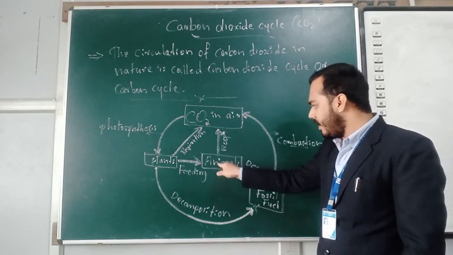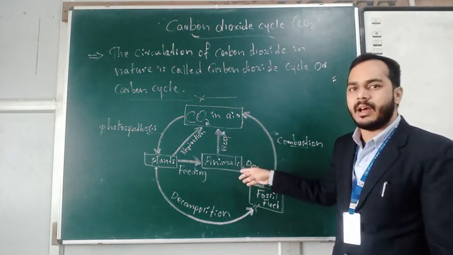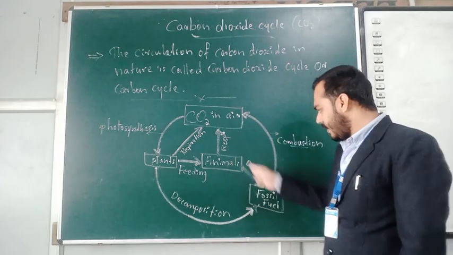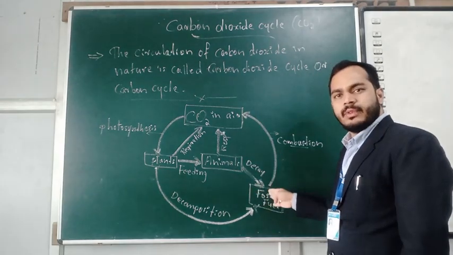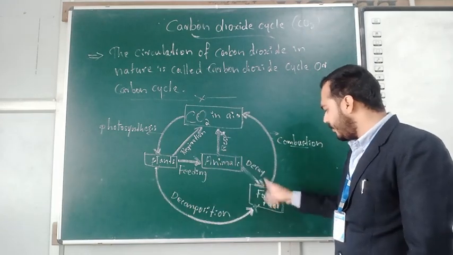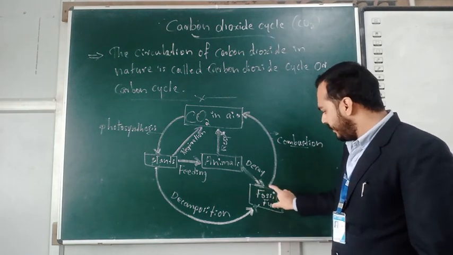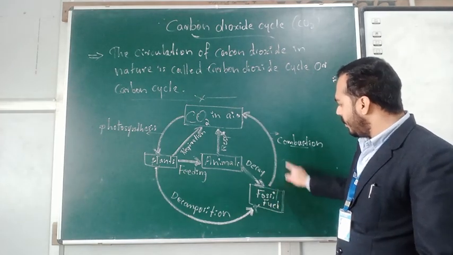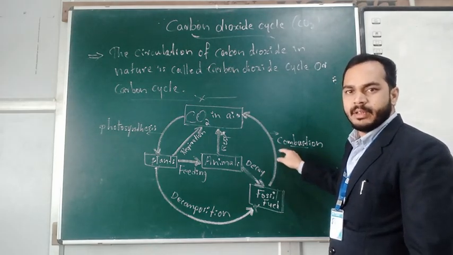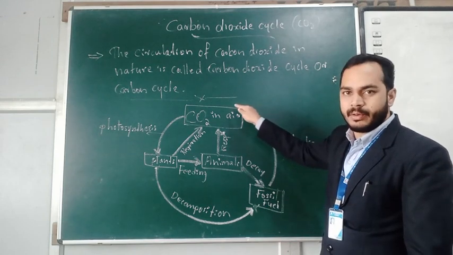Okay. And the animals also die and decay, and that turns to fossil fuels. Plants also make fossil fuels and animals also make fossil fuels. After this conversion, during the combustion process, the burning process, what happens? A large amount of carbon dioxide is released into the atmosphere.